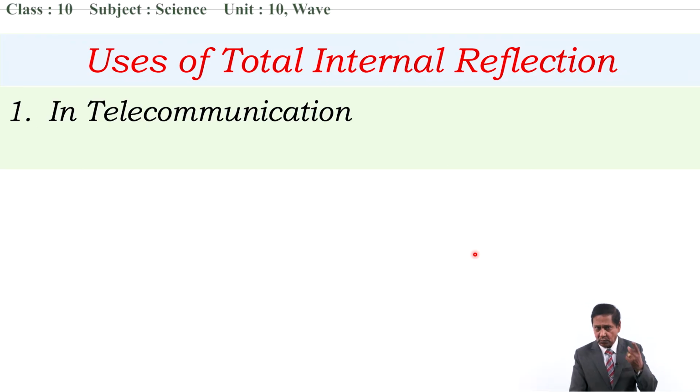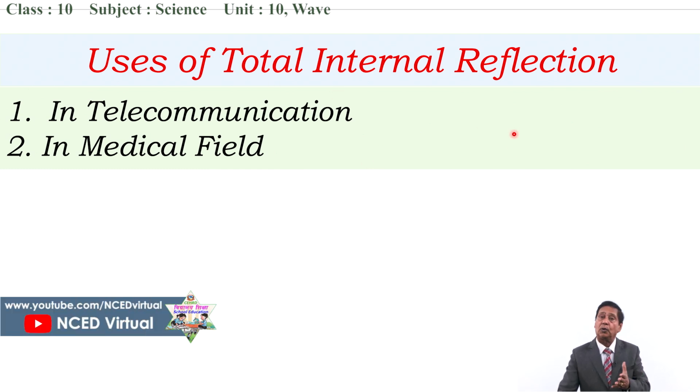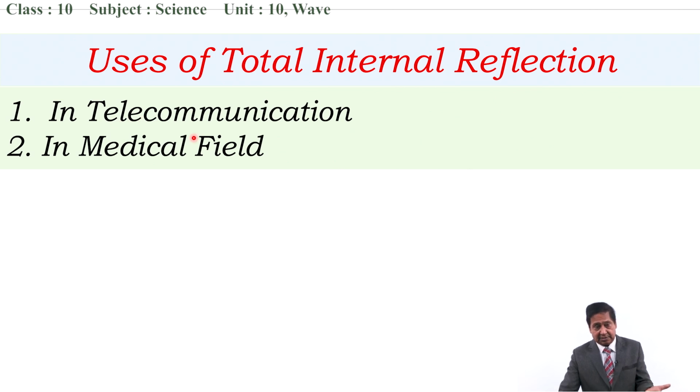What are they? Number one, the use of total internal reflection in telecommunication, and the use of the same process in the medical field. In telecommunication and in the medical field, total internal reflection is widely used for different purposes. But in both cases, optical fiber is used for the total internal reflection, for a particular purpose.